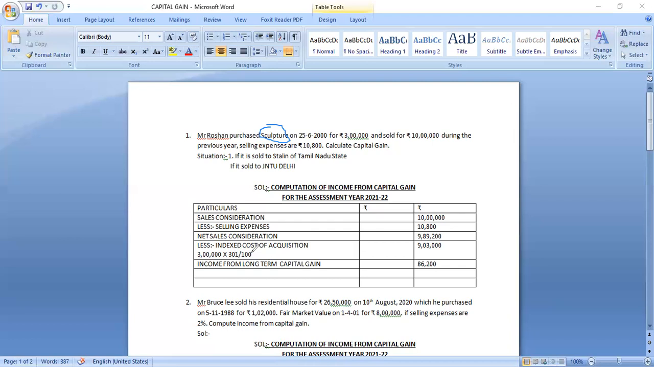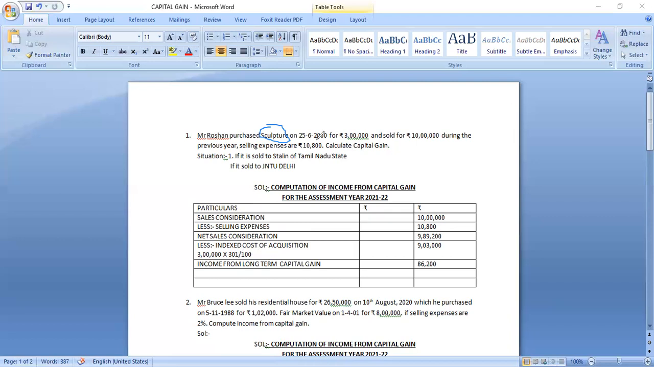Now, what is the original cost? It was purchased for 3 lakhs, into what is the previous year index? You have to refer to the cost inflation index table. You have to remember the index value as 301. The previous year index will always be 301 only. What is the index of the purchase year?